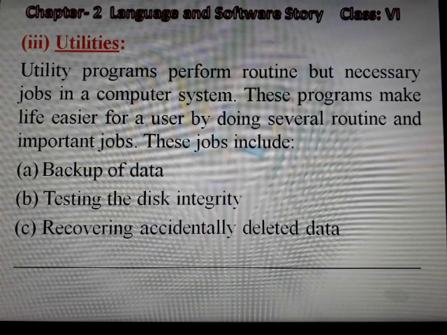Means it performs routine work that is necessary for a computer system. It is also called the housekeeping program of the computer. It does several routine and important works quickly, like backup of data, testing the disk's integrity, and recovering accidentally deleted files or data, etc.